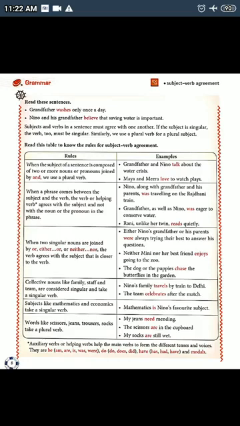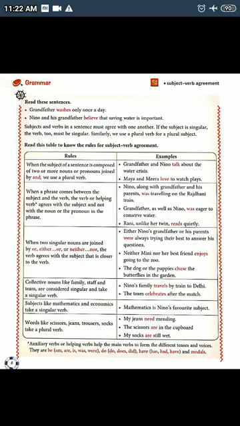Now, the second rule. The second rule states that when a phrase comes between the subject and the verb or helping verb, the verb agrees with the subject and not with the noun or the pronoun in the phrase. Take the case of this sentence. Rani, unlike her twin, reads quietly.